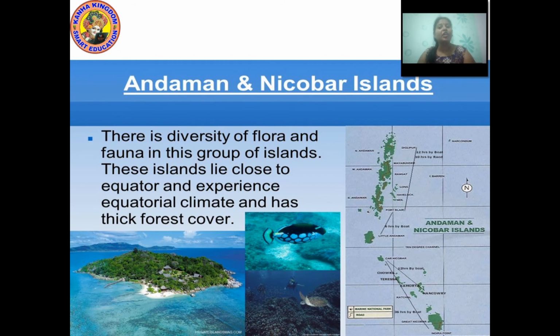Aquatic animals are the animals which are found inside the water, in the sea, ocean or lakes, like fish, tortoise, seahorse and shark, but usually sharks are not found over here. So Andaman and Nicobar Islands have a diversity of flora and fauna.